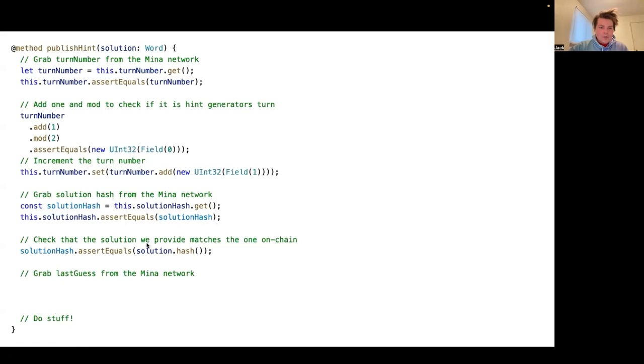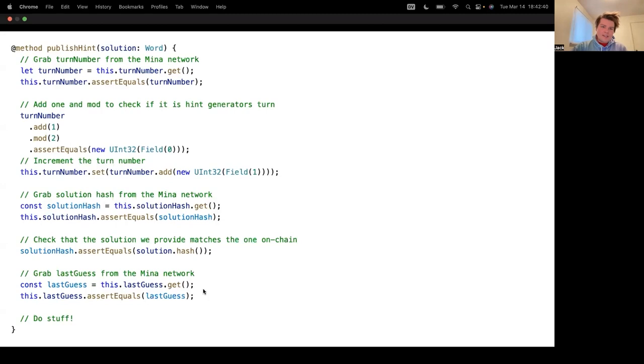Next, we will grab the last guess from the Mina network. Same idea as up here when we grab the turn number or the solution. And now we're ready to do some stuff. So the first thing that we want to do is add the hints for the green letters. And this is fairly simple. We'll just iterate through every index in our word.